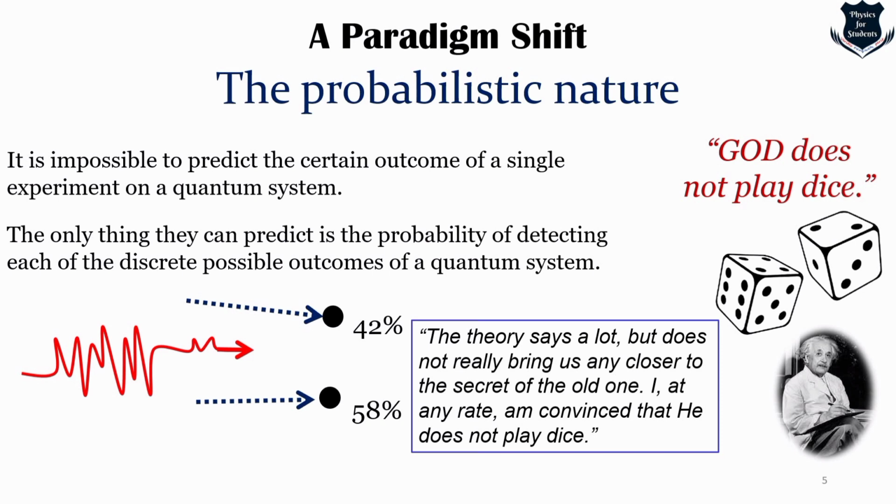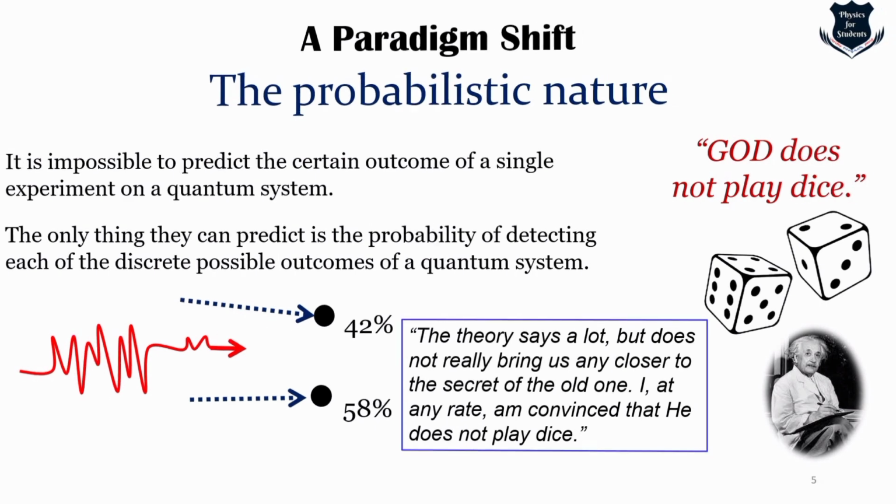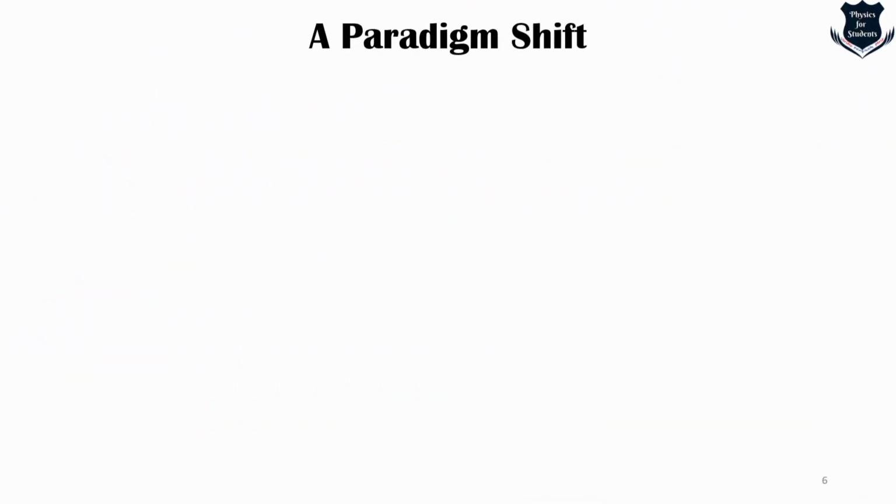Now, Einstein expressed sentiments similar to this on many occasions throughout his life. In various ways, Einstein became fond of insisting that God does not play dice with the universe. So here, as I told you, this is also a paradigm shift from a deterministic world going into a probabilistic nature of the world.